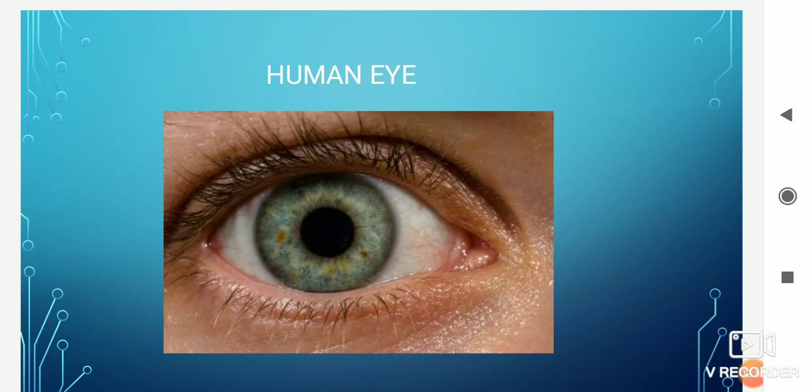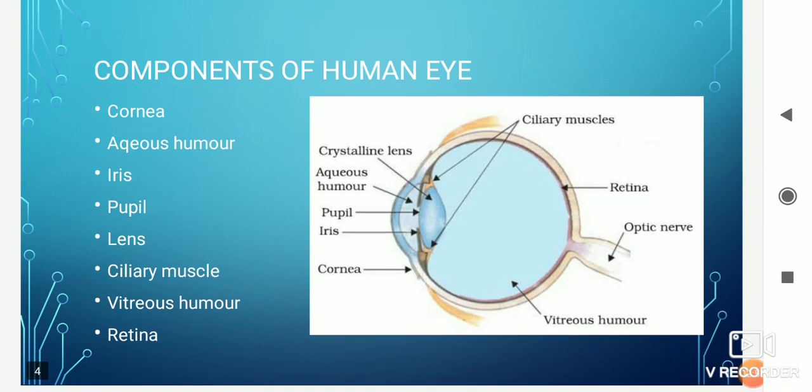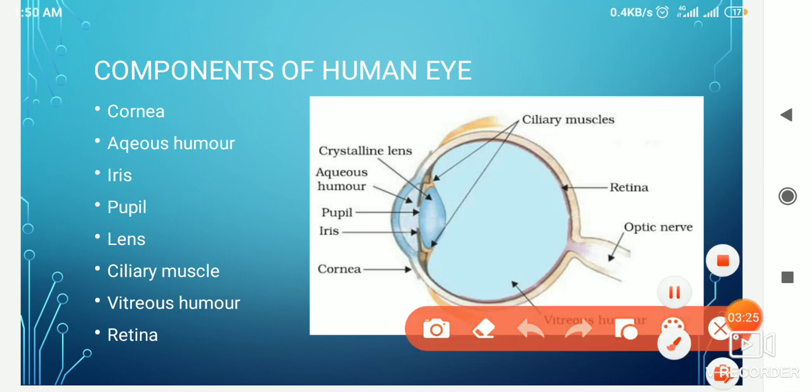today in this session we are going to discuss the structure of the eye. So what are the different components of the human eye? First, the human eye is spherical in shape and has a diameter of nearly 2.3 centimeters. The different components are the cornea. You can see here the outer portion of the eye, that outer portion is the cornea. This portion is the cornea.